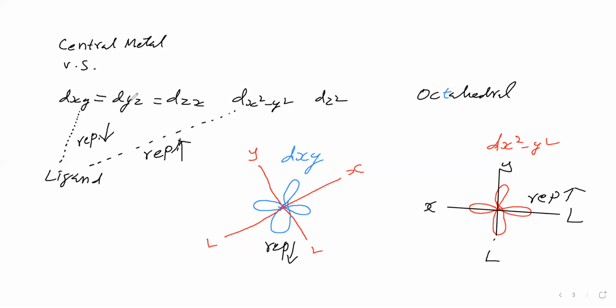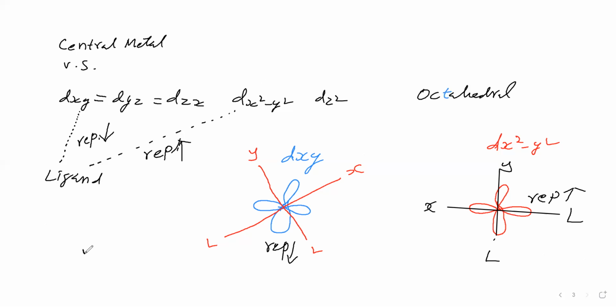Therefore dxy, dyz, dzx will get a uniform repulsion from the ligand. Dx square minus y square will get a higher magnitude of repulsion from the ligand in an octahedral complex. What about dz square? That we'll see.